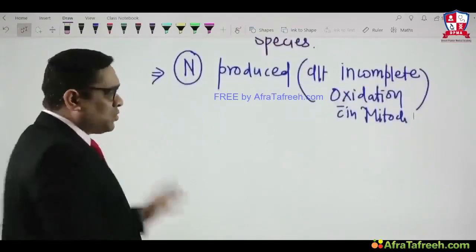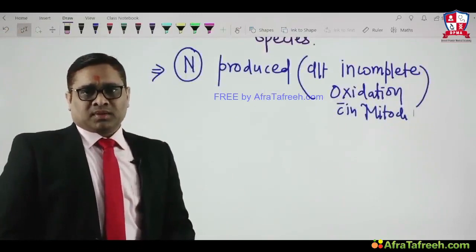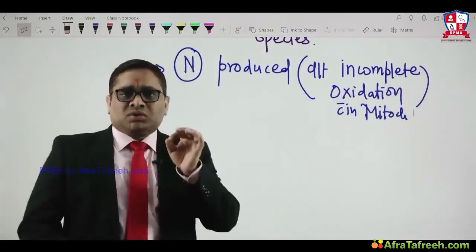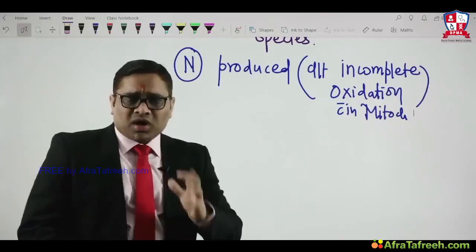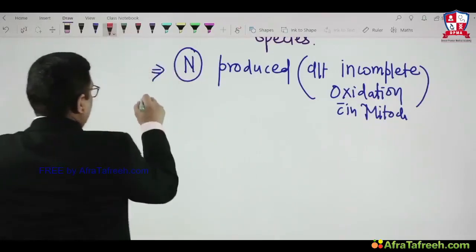To understand how these free radicals cause damage in our cell, first we should know the definition of the free radical.